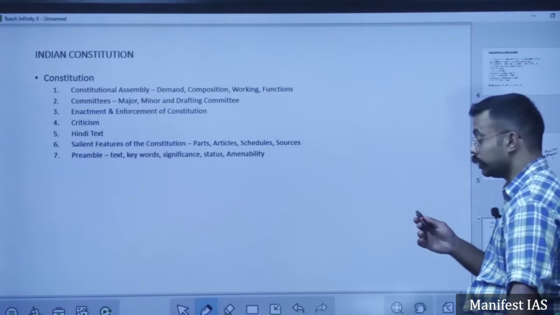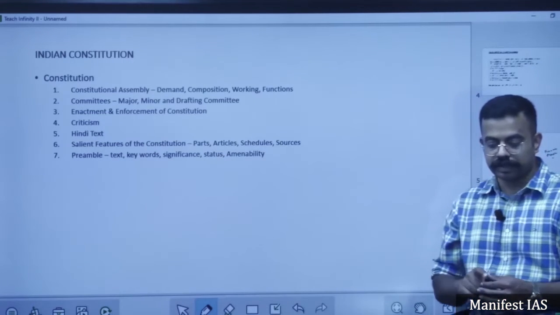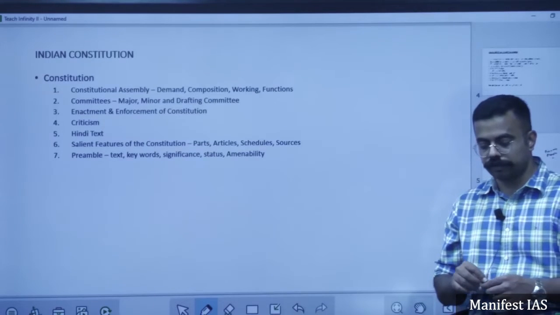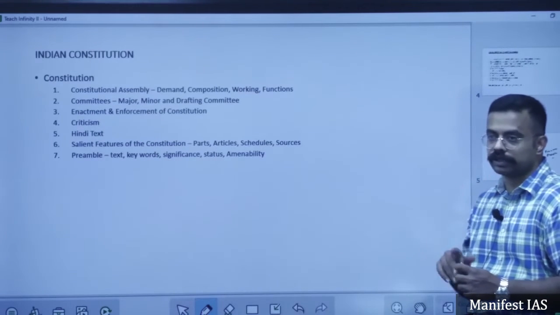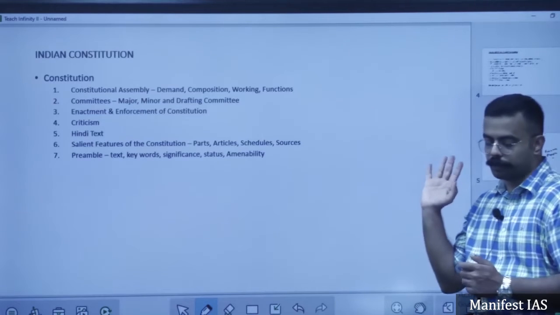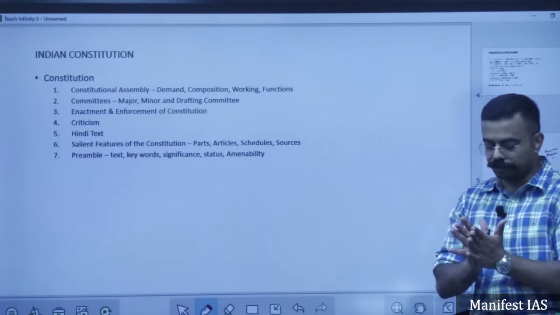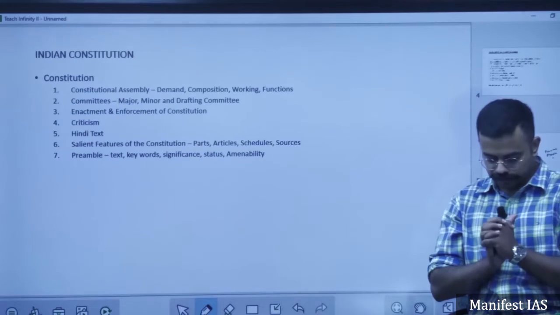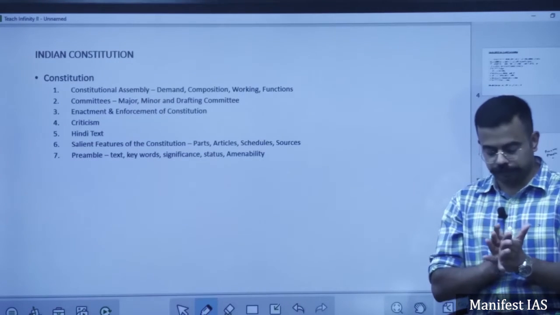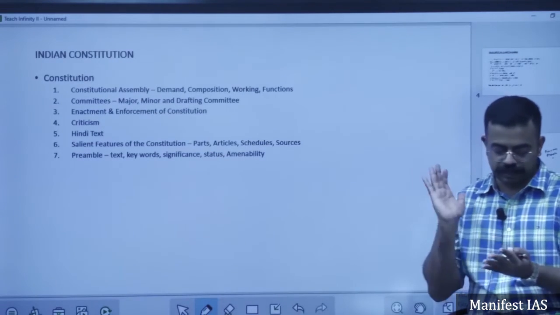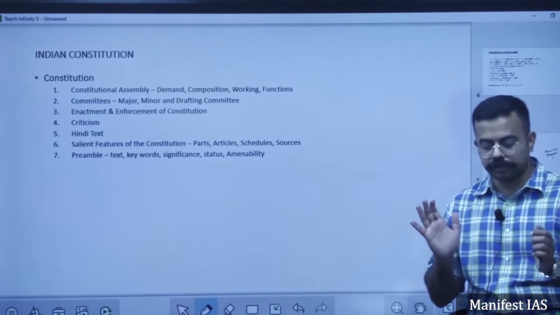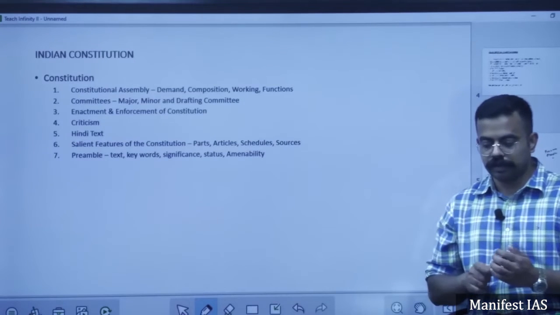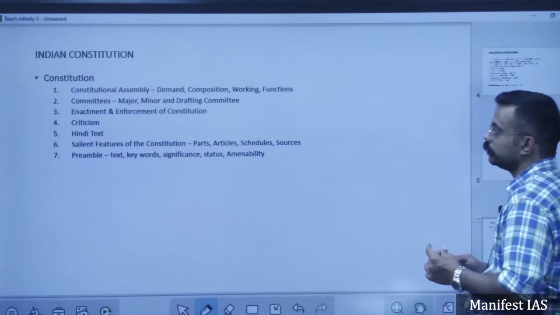And an un-Gandhian constitution. Who says this? This was said by J.C. Kumarappa, who was an ardent follower of Gandhiji, and also Kengal Hanumanthaya. They say this is an un-Gandhian constitution. Had Gandhi been alive, he would not have approved this constitution. And this constitution is also called elephantine in size, that is, very big: 395 plus articles, 12 schedules, 22 parts, so much big size. And it is also called a paradise of lawyers.